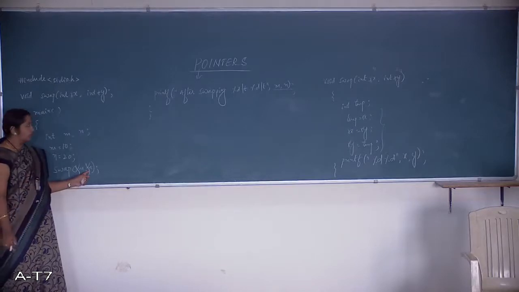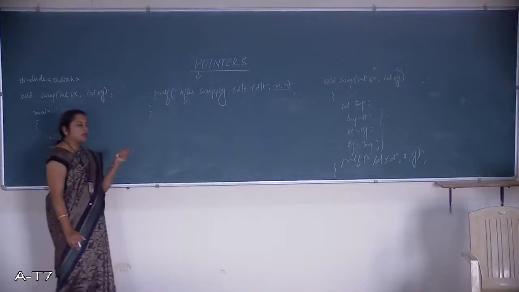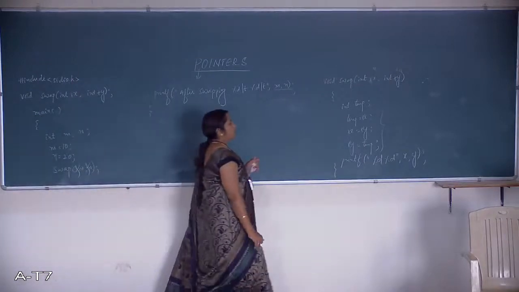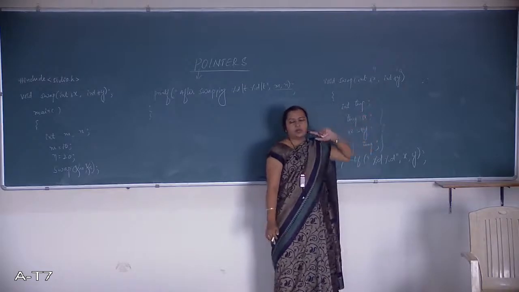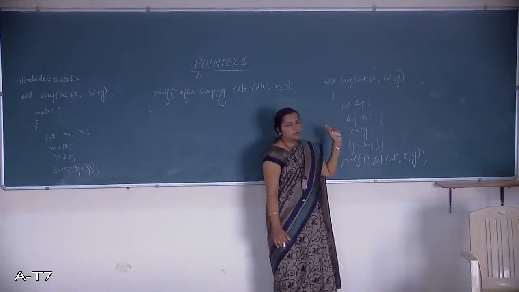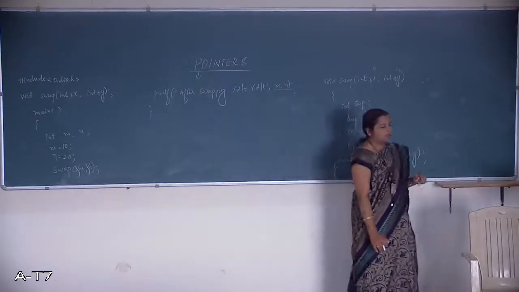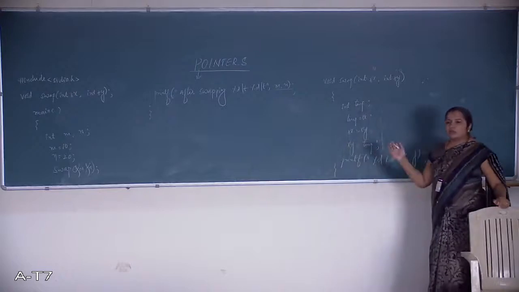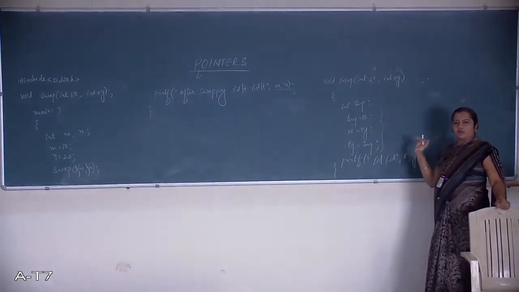Since the formal parameters hold the address, you need to declare them as pointer variables. A pointer variable holds the address, right? For that reason this cannot be a normal or ordinary variable. Since it is holding the address of the actual parameters, you need to declare it as a pointer variable.